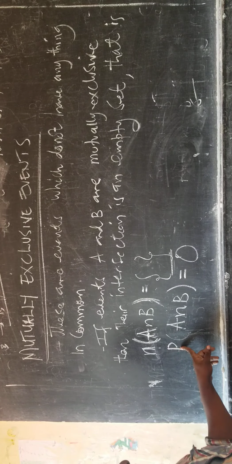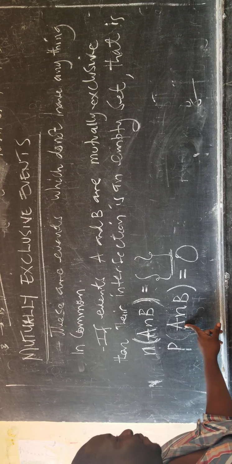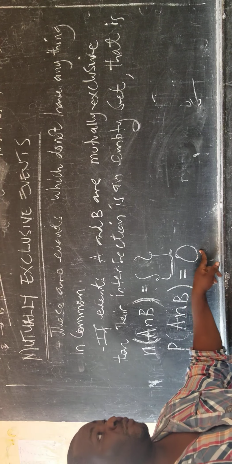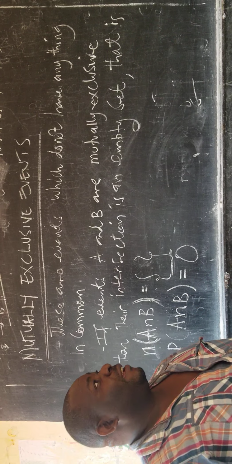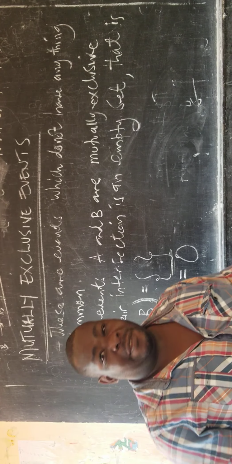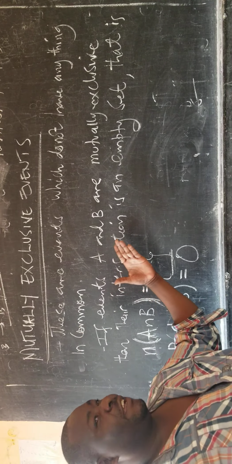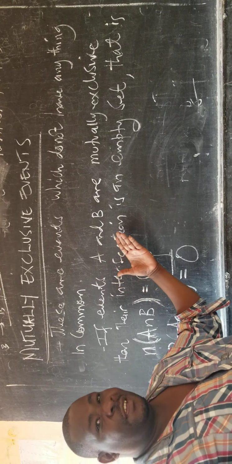So here the probability of event A taking place and event B taking place is equal to 0, because those two events don't have anything in common. If the two sets, set A and set B, are mutually exclusive, they can be represented on a Venn diagram as disjoint sets.